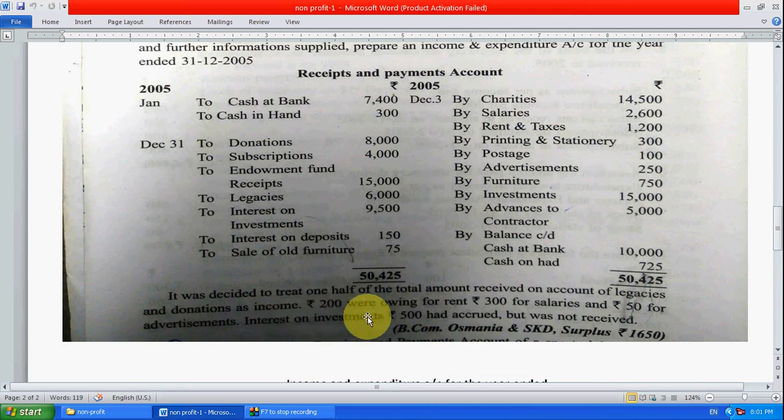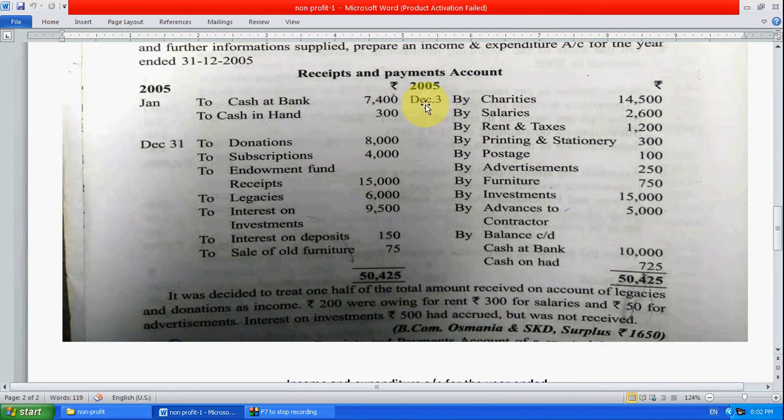Rupees 200 were owing for rent, rupees 300 for salary. Owing means outstanding. So we have to pay 200 outstanding for rent, and for salaries outstanding 300. And rupees 50 for advertisement outstanding we have to pay. Interest on investment 500 had accrued. Means whatever investment we have made, we got 500 rupees interest, but it was not received. Means we want to receive this income, it is receivable in future.